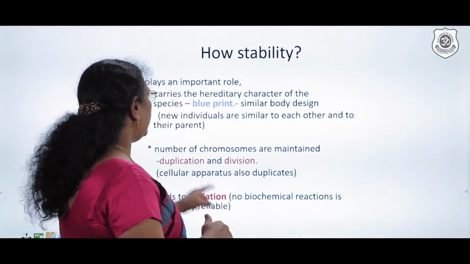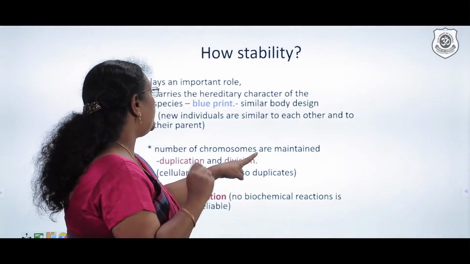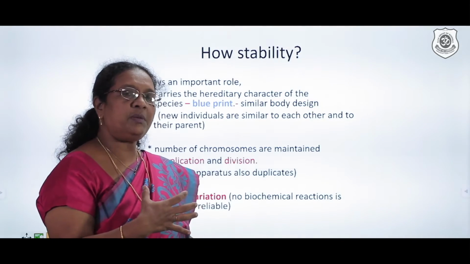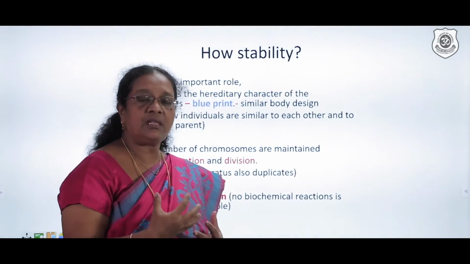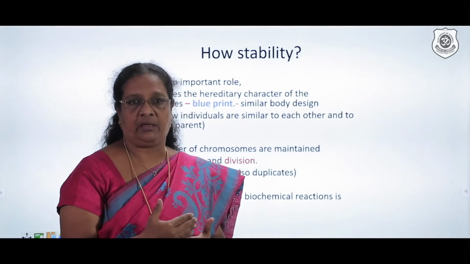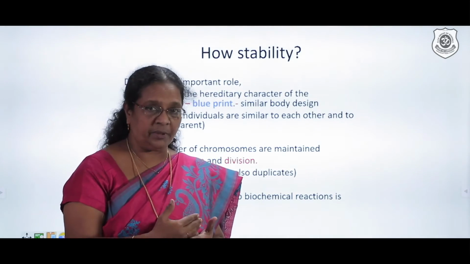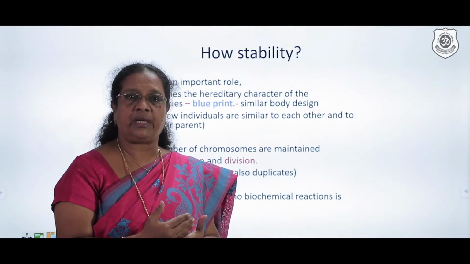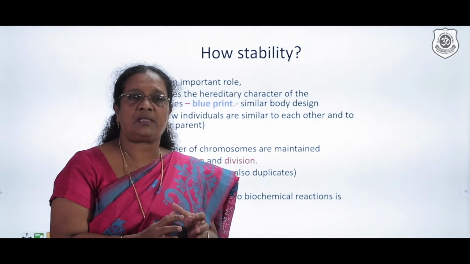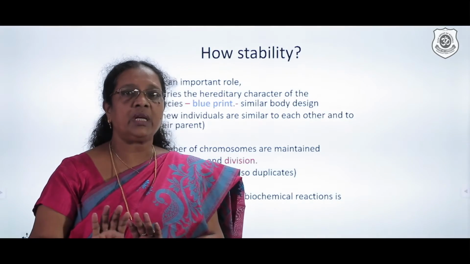That is where you find the number of chromosomes should be maintained. How is this number of chromosomes going to be maintained? Every time when the cell is going to divide, you find that the DNA has to do copying, or in other words, they have to duplicate. So when they are going to duplicate, you find all the duplicated chromosomes cannot be in one place. They have to be pushed over to another cell.